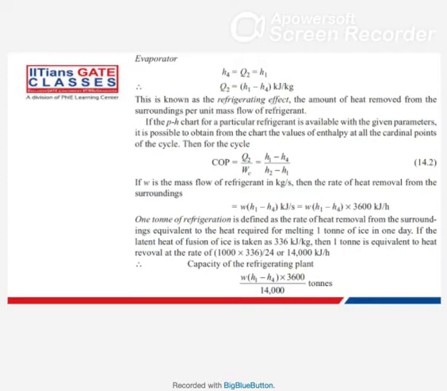So what I just did is this: 14,000 kilojoule per hour. Okay, so 1 ton of refrigeration is 14,000 kilojoule per hour, means this much heat you will have to extract per hour.